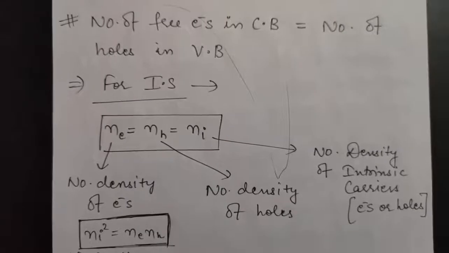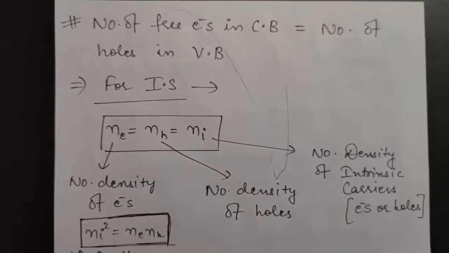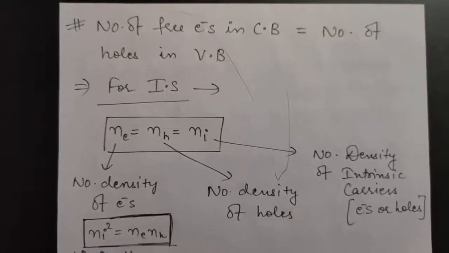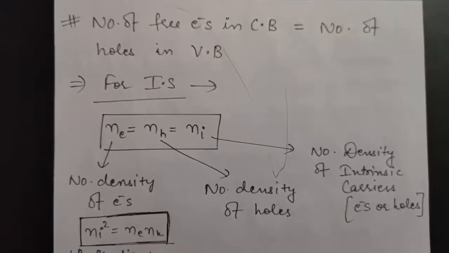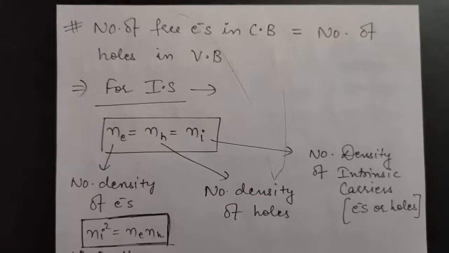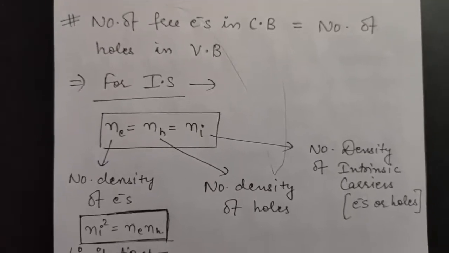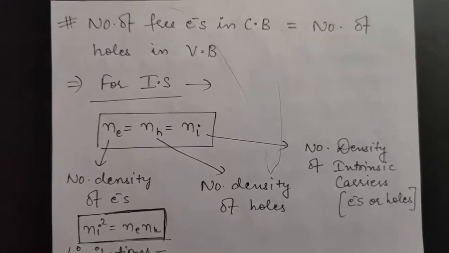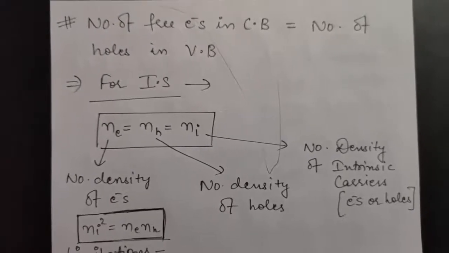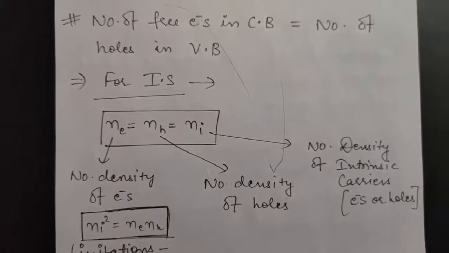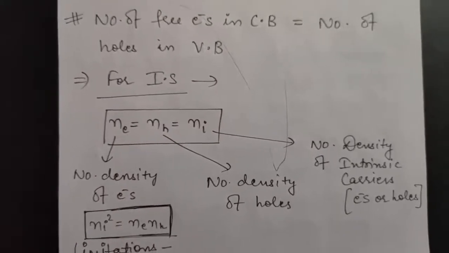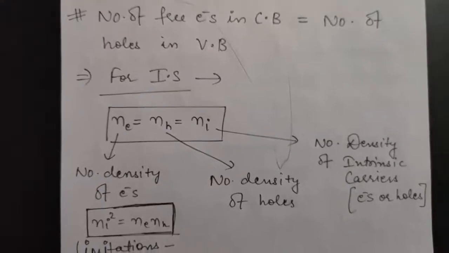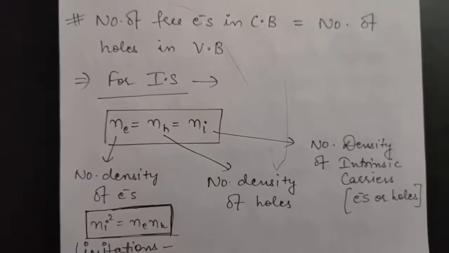So you came to know about 2-3 points of intrinsic semiconductors. First, they are pure semiconductors which do not have any impurity. Second, the number density of electrons is equal to the number density of holes. And whenever a covalent bond breaks, a free electron is generated, due to which a free electron is present in the conduction band and a hole comes in the valence band.